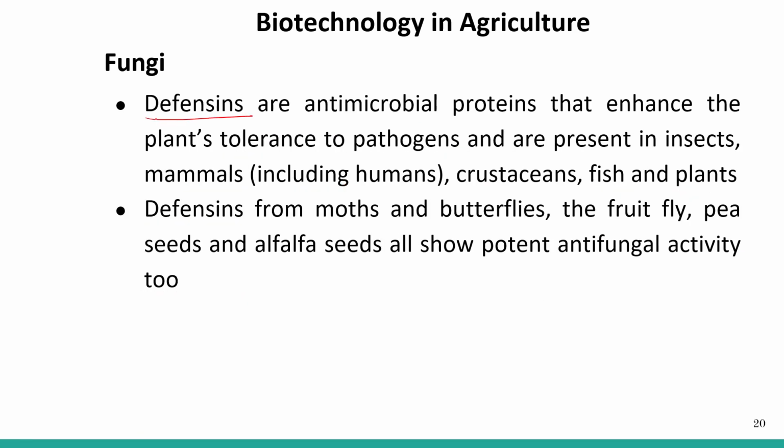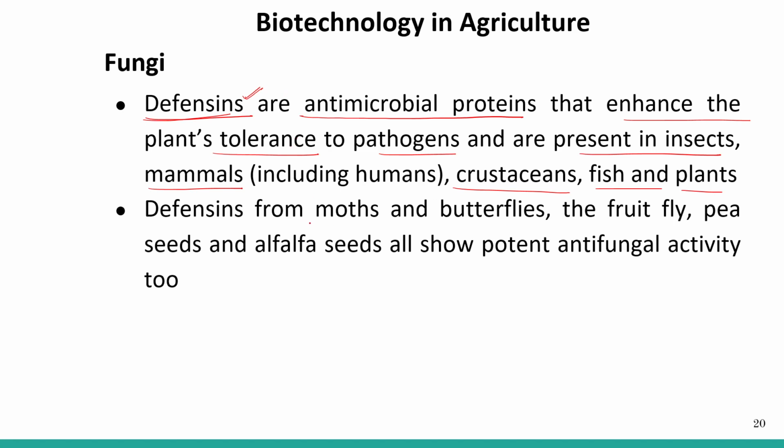Defensins are a type of protein. Defensins are antimicrobial proteins that enhance the plant's tolerance to pathogens and are present in insects, mammals, crustaceans, fish, and even some plants. So the defensin gene has been taken out and incorporated into the respective crops.